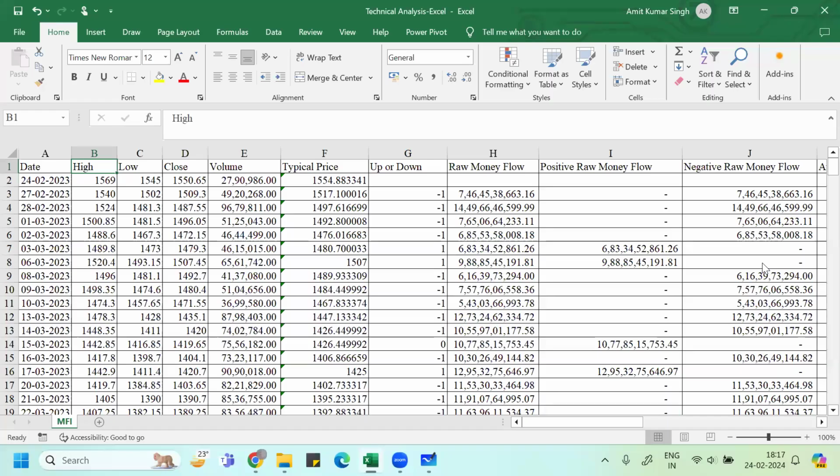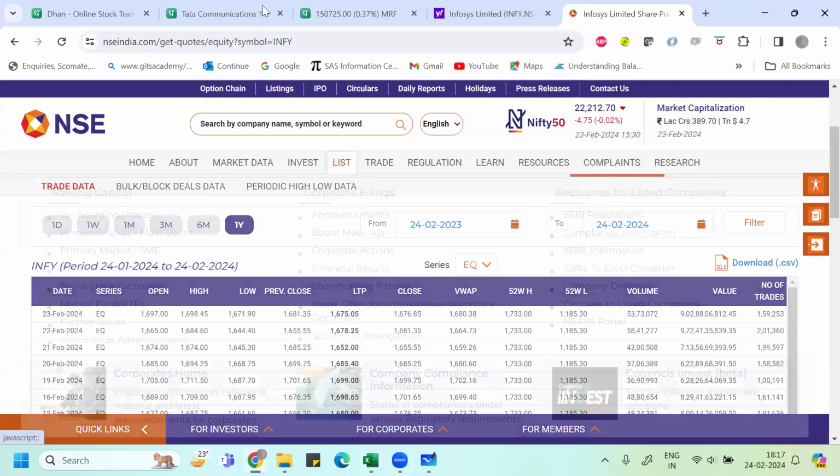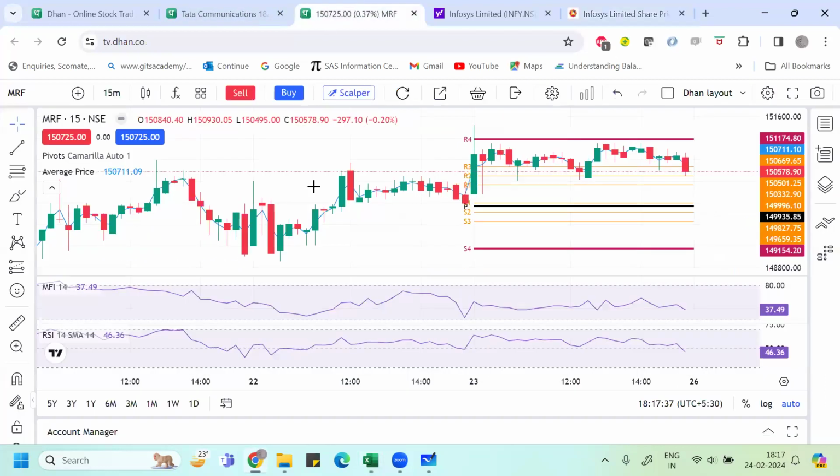So basically, the objective of this class was to discuss a very important technical analysis tool called Money Flow Index, and I hope you understood this calculation. If you are not someone who likes calculation and all this, then you don't have to worry about what I have said. If you just apply this on any technical analysis tool you are using, you'll get the value. You should understand how MFI is different from RSI: MFI also uses the highest price, closing price, lowest price, and volume to get the value. I hope you understood this.